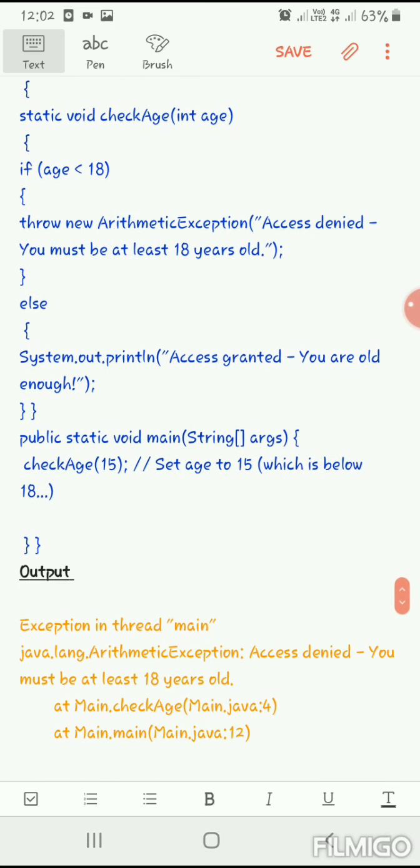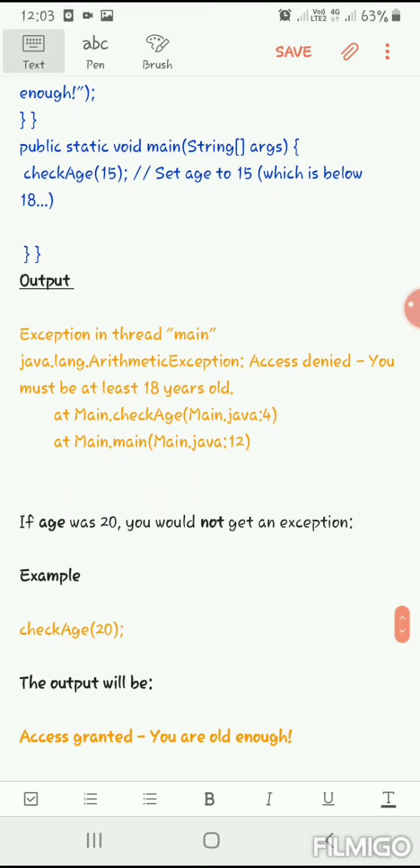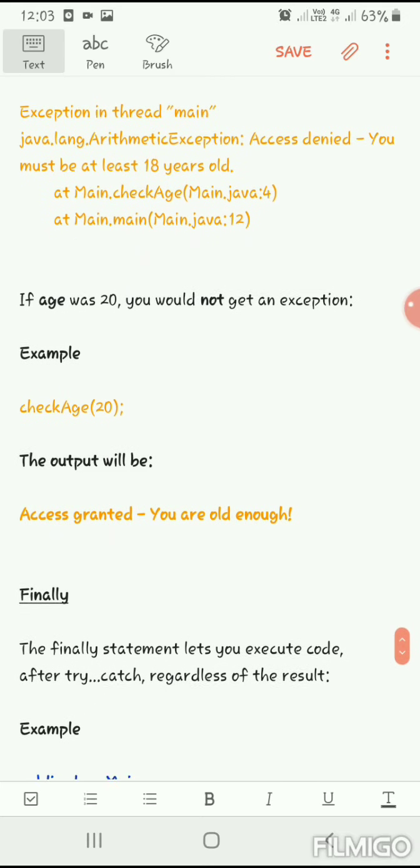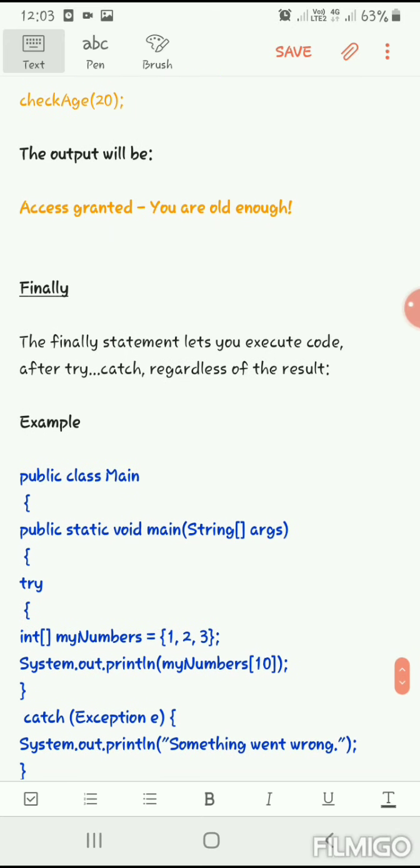When it is less than 18, see, we try calling the method with value 15. So when the age is less than 18, according to the condition, we'll get access denied. So I get access denied in the first execution. If the age is 20, that is if the age is greater than 18, we'll get the output "Access granted, you're old enough."